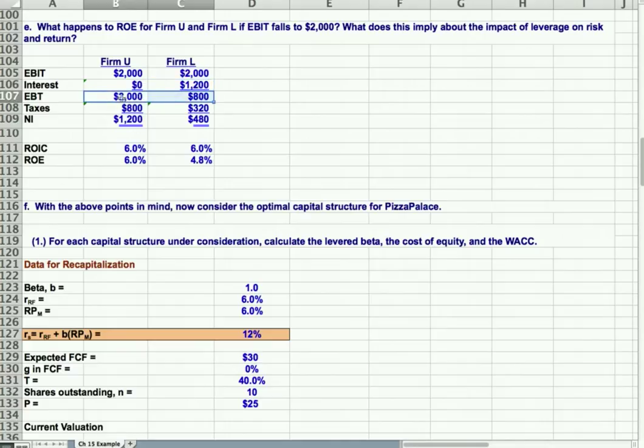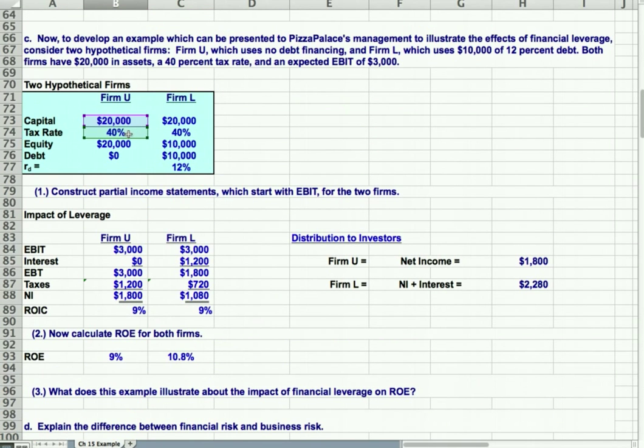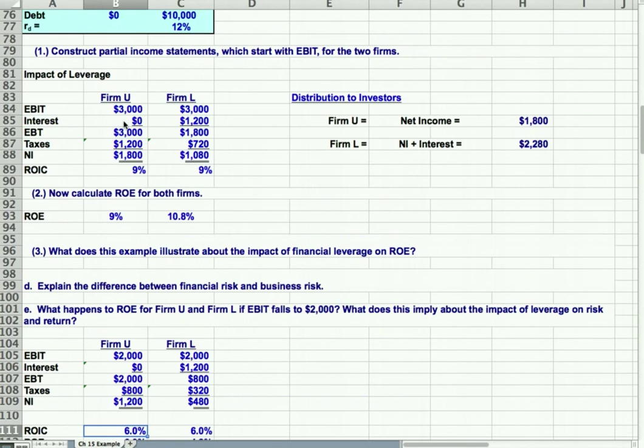Earnings before tax is now $2,000 for unlevered, $800 for the levered. Taxes are still 40% of the $2,000 here, or 40% of the $800 there. And net income is $1,200 for unlevered and $480 for levered. So return on invested capital is the same. Now we have 2,000 times 1 minus the tax rate, divided by capital, right?